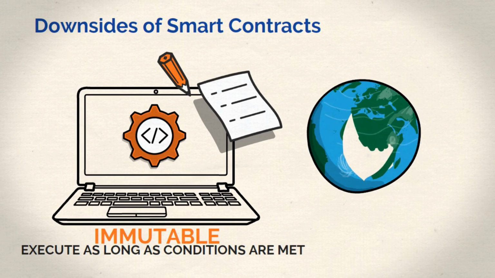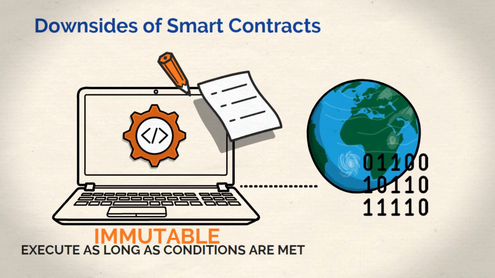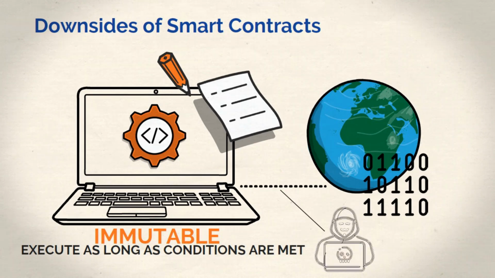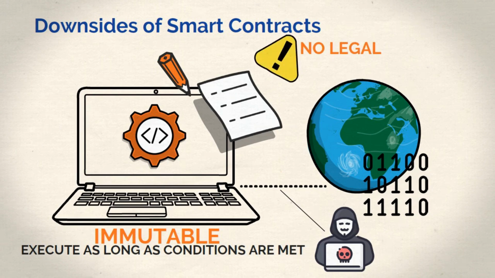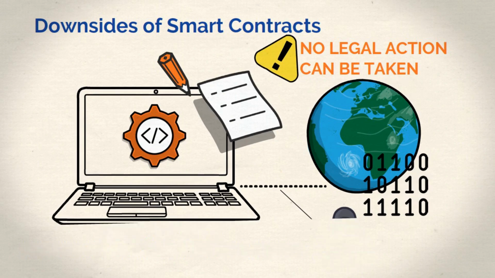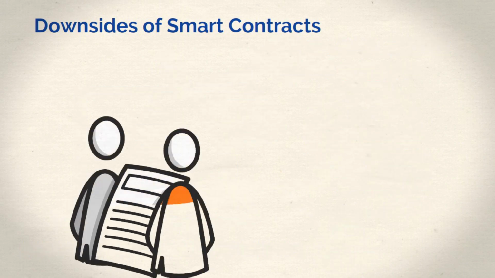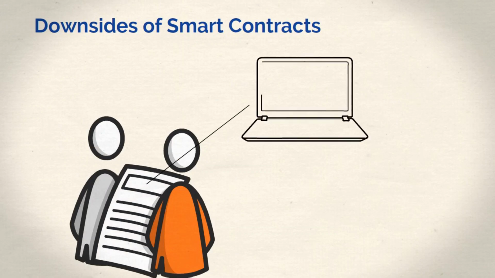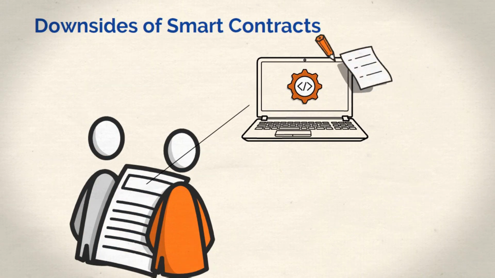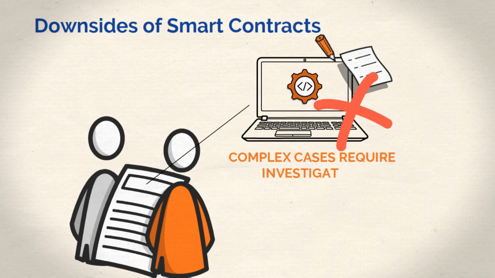Another disadvantage is that smart contracts still rely heavily on external data to execute. This means that if external data becomes corrupted or misrepresented, contracts could end up executing prematurely. To make things worse, there is absolutely no legal redress available at present. Once the contract executes, there is nothing you can do to reverse it. A final disadvantage is that smart contracts are very simplistic in nature. They may not be suitable for agreements that require more nuance and context. Rainfall policies are all very well, but complex insurance cases requiring investigation probably wouldn't work well with smart contracts.